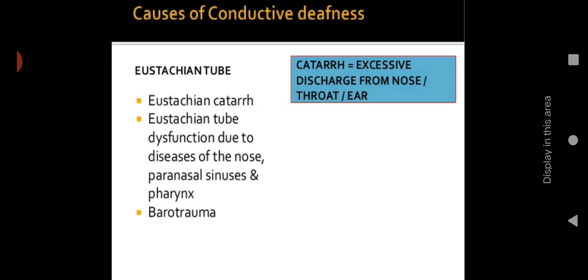Then in the eustachian tube, we can think of eustachian catarrh. Catarrh means excessive discharge from the nose, throat or ear. So from the eustachian tube, if there is any excessive discharge, then eustachian tube dysfunction is due to disease of the nose, paranasal sinuses and pharynx. We have already studied that there is a connection between the middle ear and nasopharynx through the eustachian tube. So if there is any upper respiratory infection, it can spread to the ear through the eustachian tube. Then barotrauma, because of pressure injury.